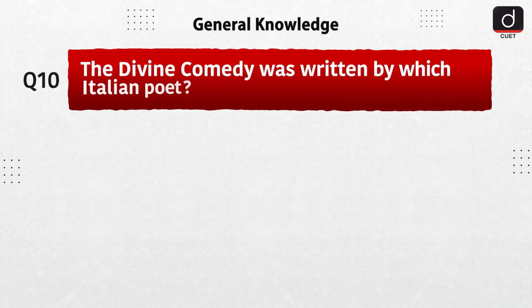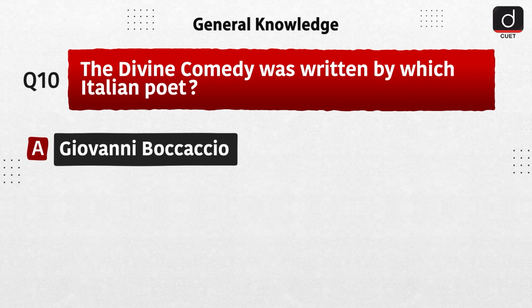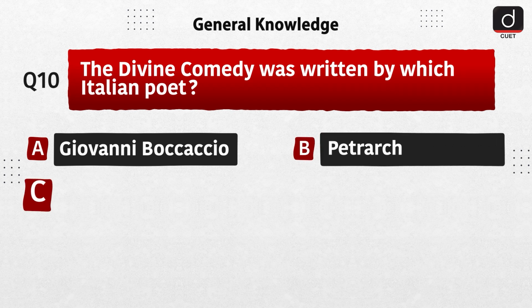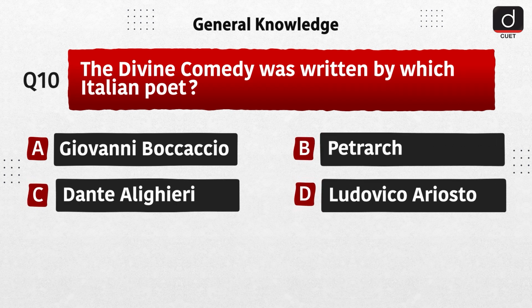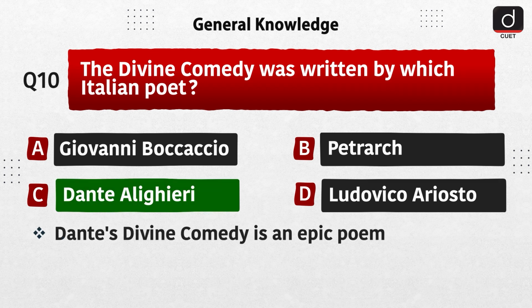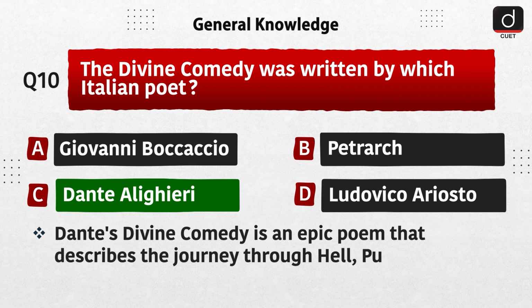The last question is, the Divine Comedy was written by which Italian poet? Option A, Giovanni Boccaccio. Option B, Petrarch. Option C, Dante Alighieri. Option D, Ludovico Ariosto. The correct answer is option C, Dante Alighieri. Dante's Divine Comedy is an epic poem that describes the journey through hell, purgatory, and heaven.